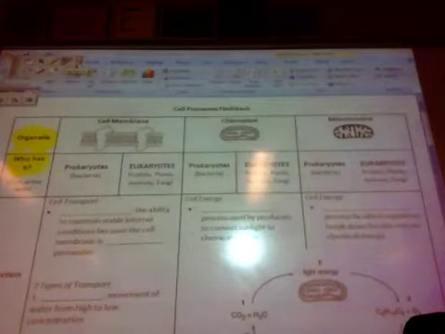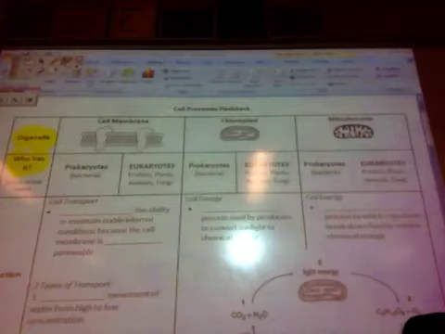We're starting out looking at organelles. And who has it? 3 organelles: cell membrane, chloroplast, and mitochondria. So first, we'll take care of this box right here, the cell membrane. Do prokaryotes or eukaryotes have it, or do both have it?